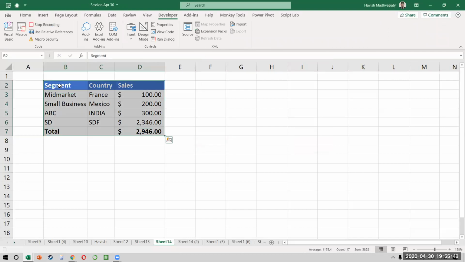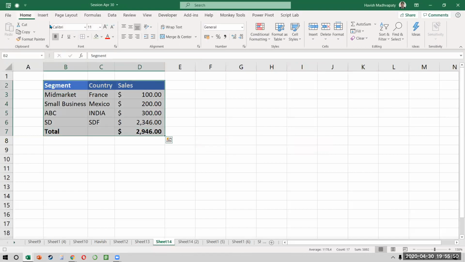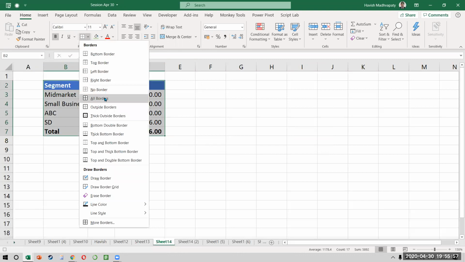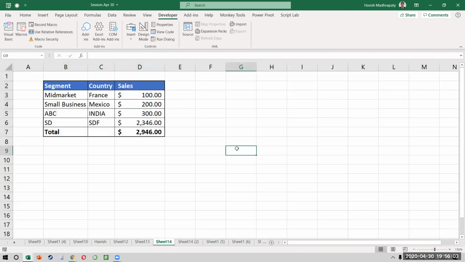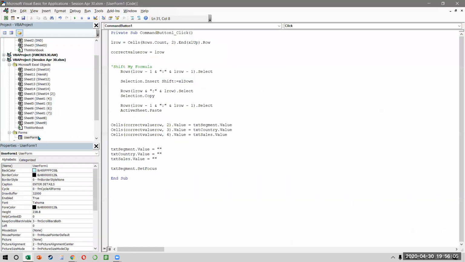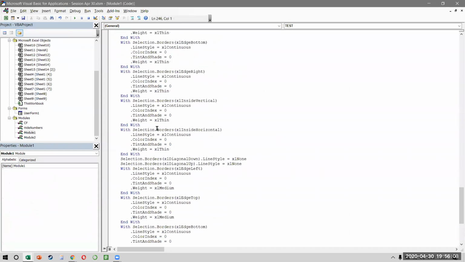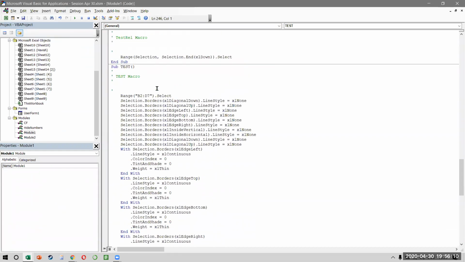Select B2, press Control A. You want to put no borders so that any existing borders are removed. You want to put all borders, and then finally you want to put a thick outside border. Once everything is done, you can stop the recording. Now remember, border recording is a very large code, so don't worry that it will look very large. This entire thing is this test that I performed, but we don't need to worry about it.